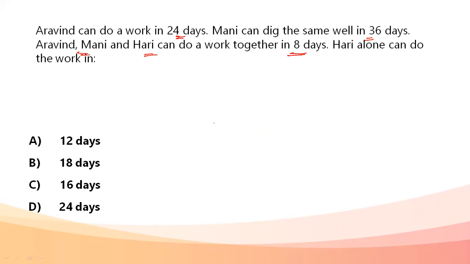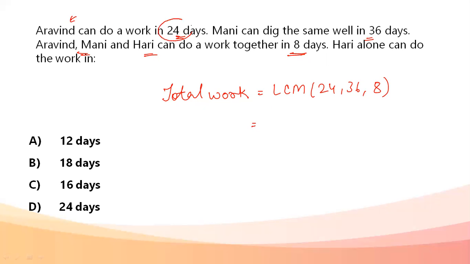Okay, task. Here they're doing a work. We're going to use a shortcut method. So what we can do is, total work, whatever they have to do, is going to be the LCM of the number of days in which my work is complete. If Arvind does it alone, it's 24. If Mani does it alone, it's 36. If three of them do it together, it's 8. So the LCM of 24, 36, and 8 is how much work they have to do. They have to complete 72 units of work.